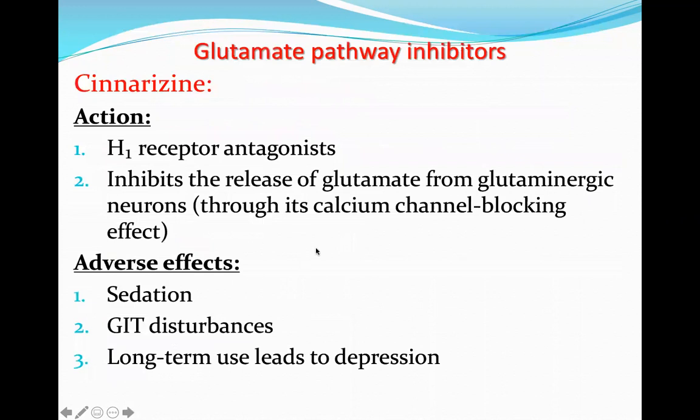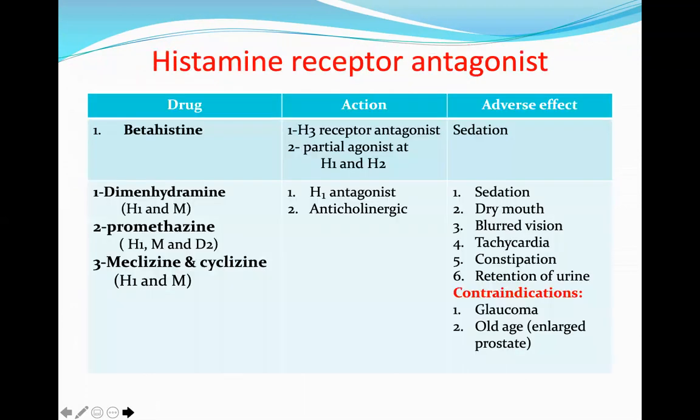Let us see the glutamate pathway inhibitors, which is cinnarizine. It is an H1 receptor antagonist that inhibits the release of glutamate from the glutamatergic neuron through its calcium channel blocking effects. Adverse effects are sedation, GI disturbances, and long-term use leads to depression. Histamine receptor antagonist, betahistine, is generally an H3 receptor antagonist and partial agonist at H1 and H2, but the H3 receptor antagonism may lead to the vestibular suppressant effect. Adverse effect is sedation.